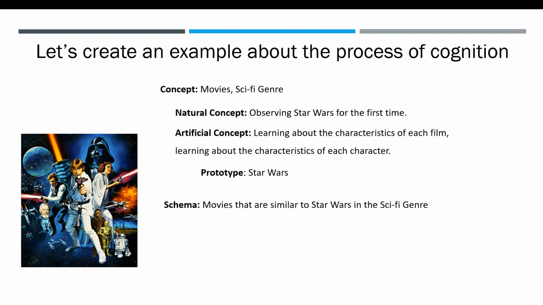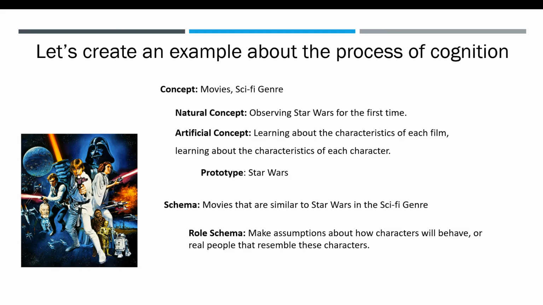Then we might have a schema, which is a collection of all the movies in the sci-fi genre that are similar to Star Wars. We could have a role schema, which makes assumptions about how characters will behave, or how the real people that resemble these characters will behave.